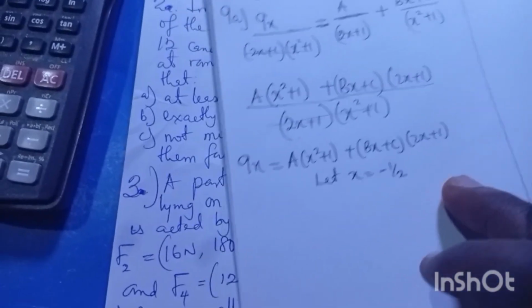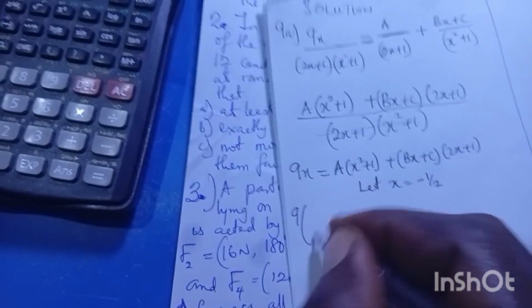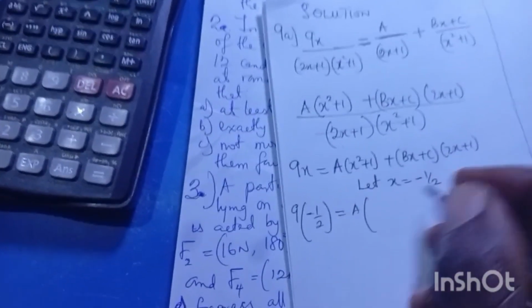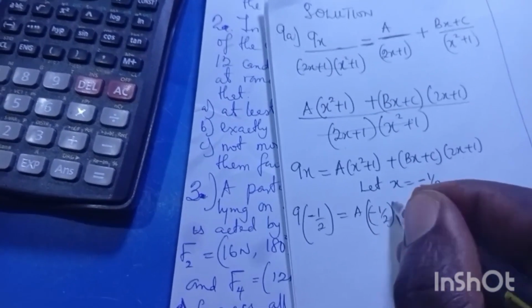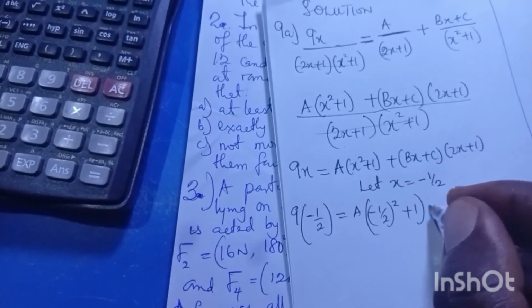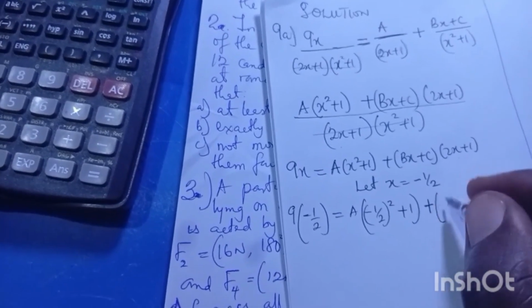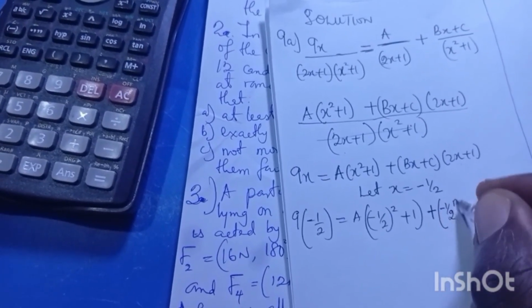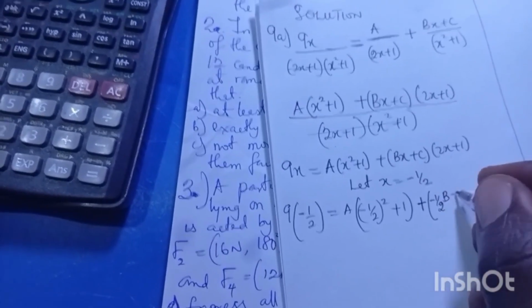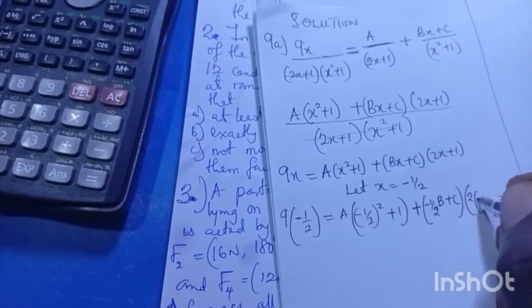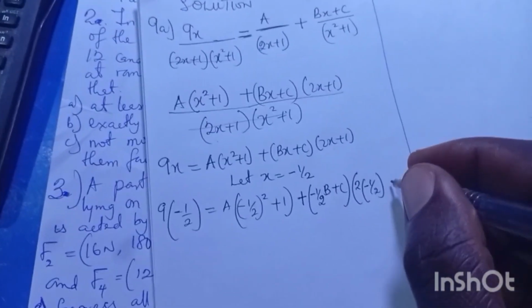So I'm declaring x to be minus half. So I'll be having 9 times bracket minus 1 over 2. I'm replacing my x, equals a. If I do the same thing here, minus 1 over 2, if I square it, plus 1, plus, I believe we are there together. So my b, we have minus 1 over 2 b. The x has been replaced, plus c. I believe you are following me. 2 times minus 1 over 2, plus 1. For those of you that already know it, you have steps to skip here, but because of others that don't know it, I can't skip the step.